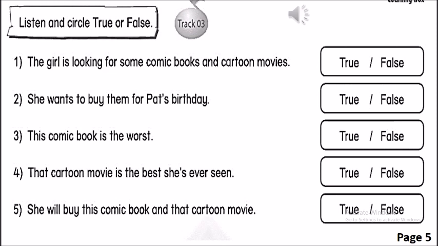This comic book is the best I have seen. But this cartoon movie is the worst. Comic books and cartoon movies are good birthday presents. I will buy this comic book and that cartoon movie.